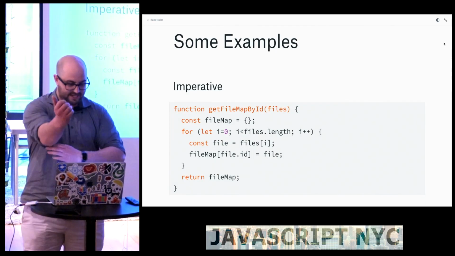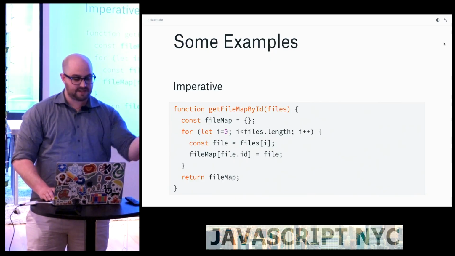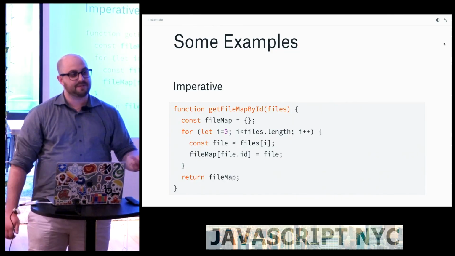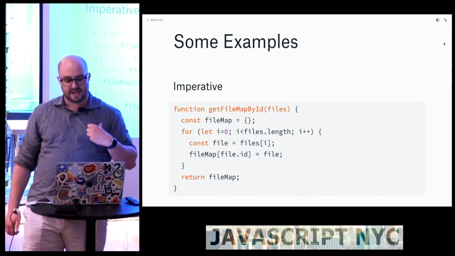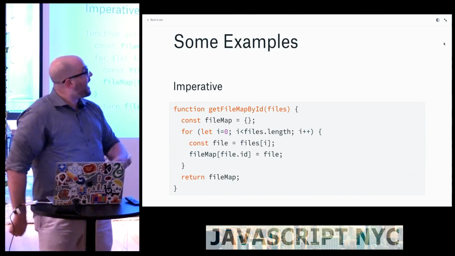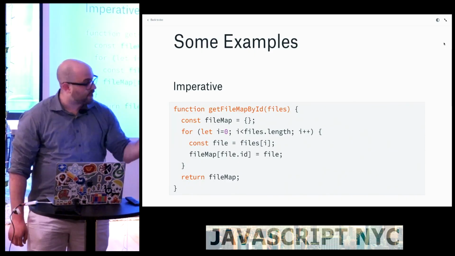So I have a couple examples here. This first one, because I'm at Dropbox and we like to get files, we take a list of files and we want to turn it into a map. So the reverse of what I did on one of the first slides, we're going to take an array of something and key it by ID on this map. And this works. There's nothing really wrong with it. I think it's 8 lines of code.